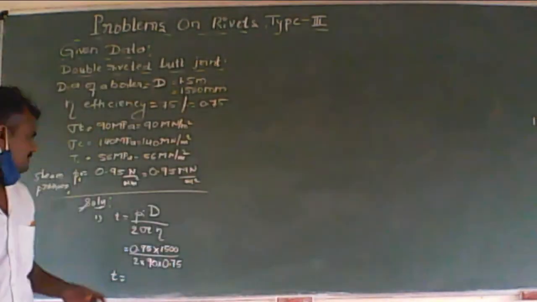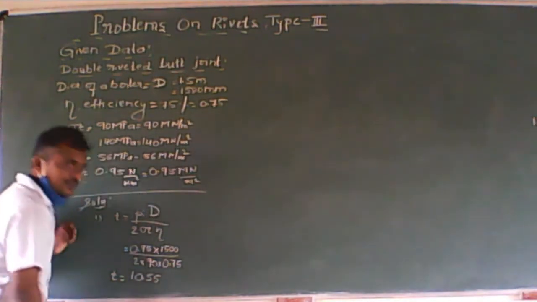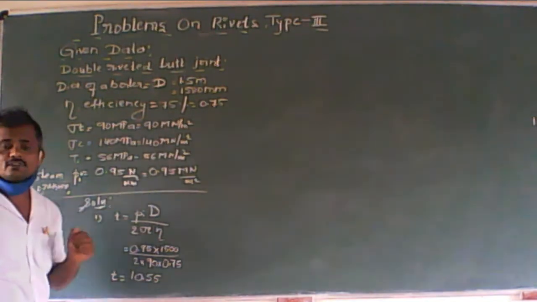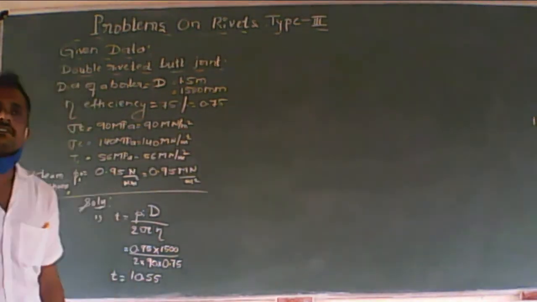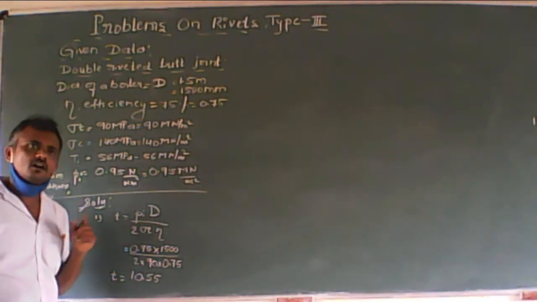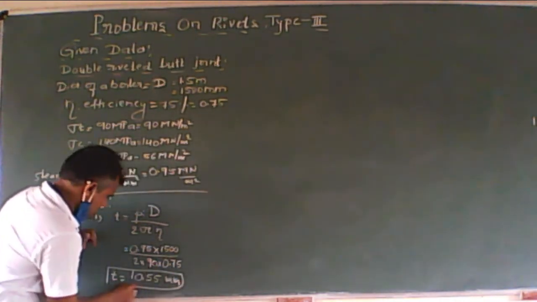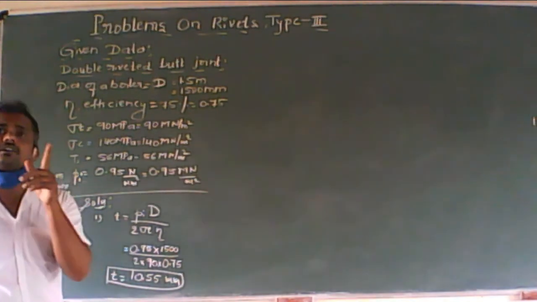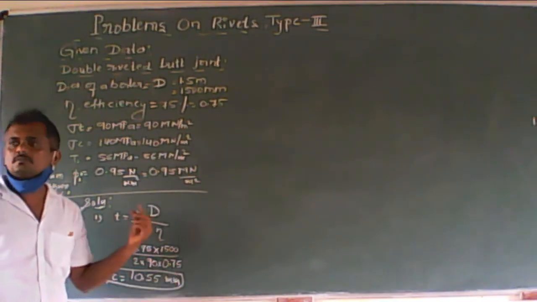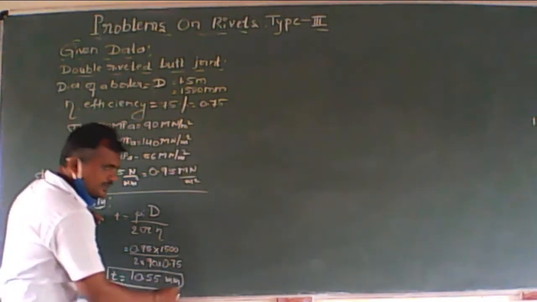So what is the answer? 10.55. What should be the unit? How do you know the unit? They give it in the data book. Look at thickness t, page number 79, it should be mm. Only yesterday some of the students had not written the units. If you have not written, you should write them by referring to the data book, that's all.